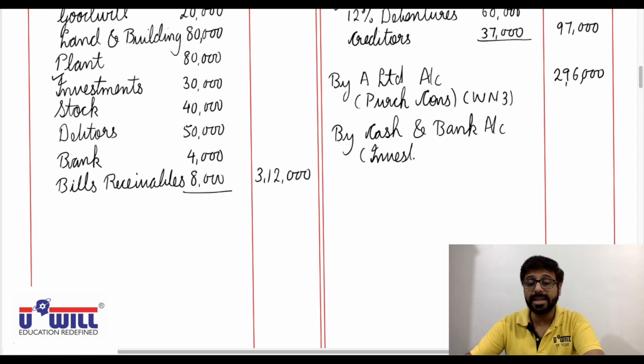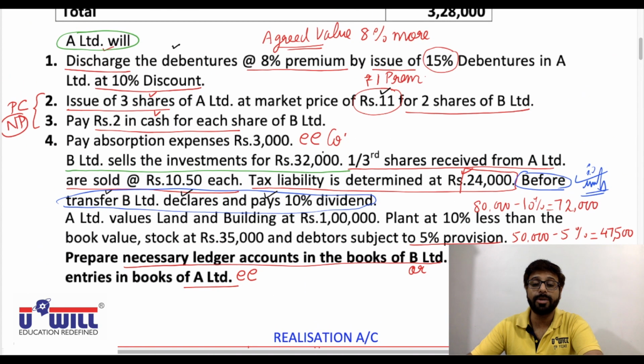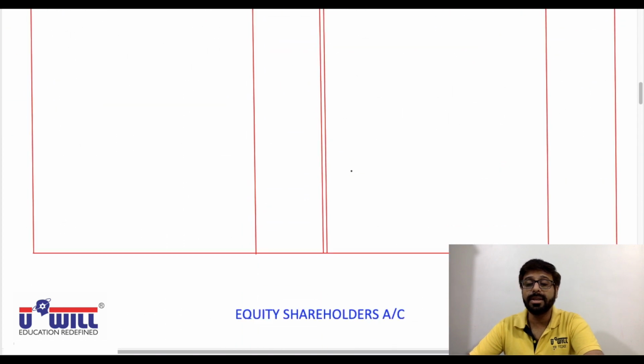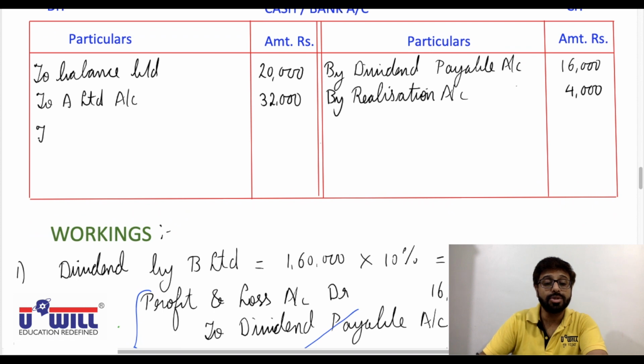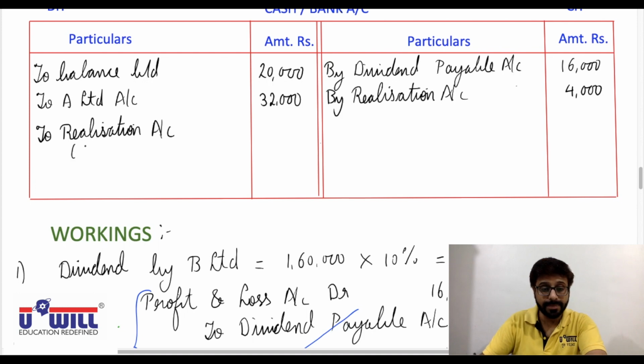This entry is for selling of investments. And the amount is they are sold for 32,000. Okay, cash and bank account debit to realization account 32,000. Cash and bank account debit side to realization account, in bracket investments, 32,000.